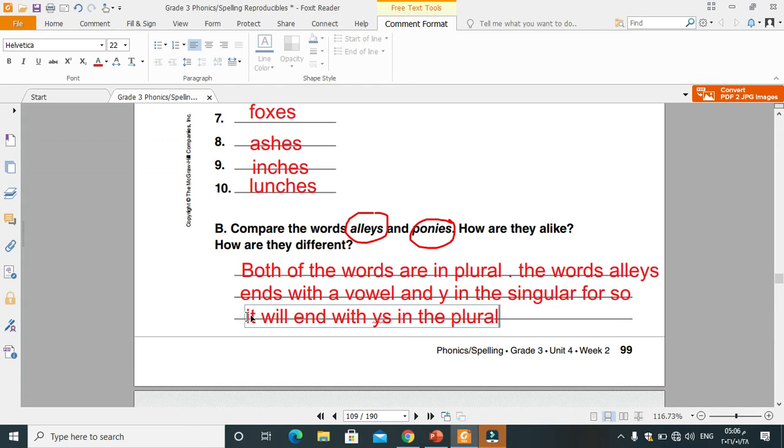What about the word ponies? It ends with a consonant and Y in the singular, so it will end with IES in the plural. This is the difference between the two words.